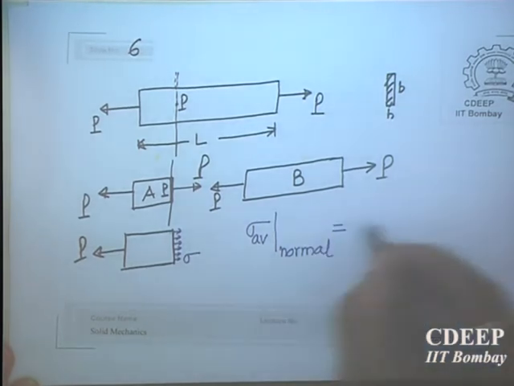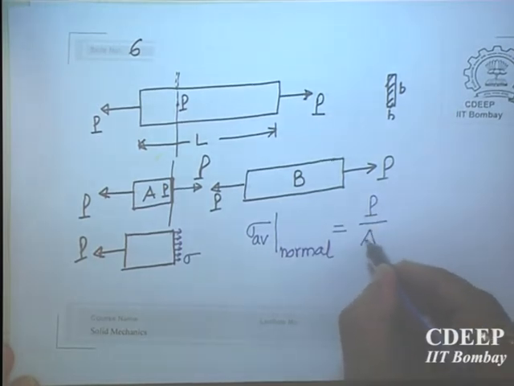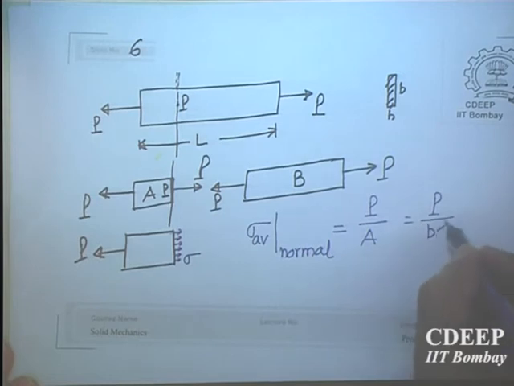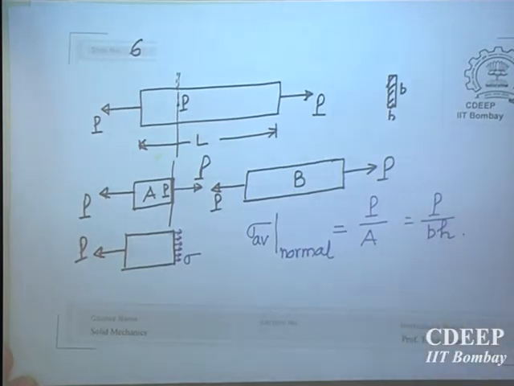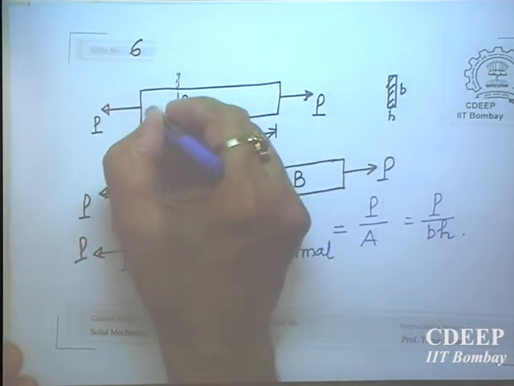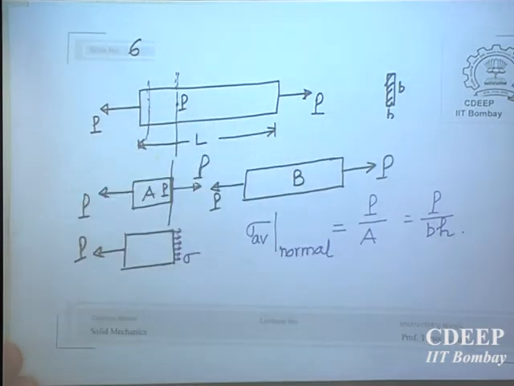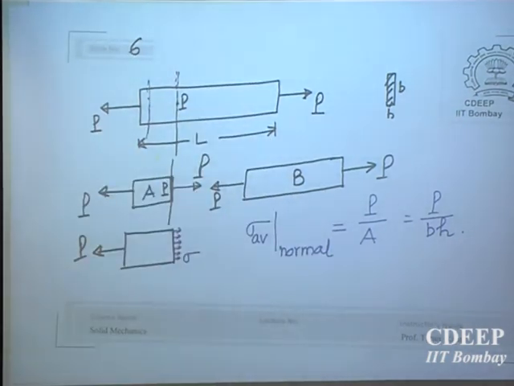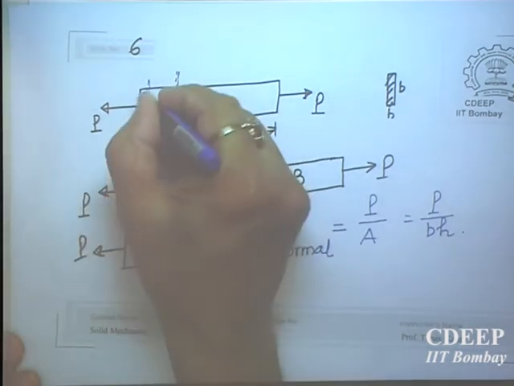So average stress can be P divided by the area of cross section, and that is equal to P by B into H. So this is the average. Now what happens if you take this point very close to the place where the load is applied, because a load is applied at a point? Here there is a lot of disturbance.